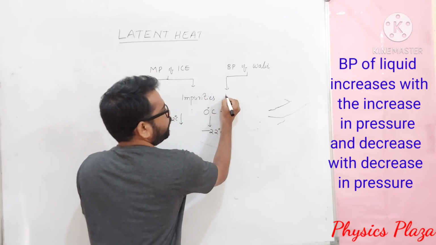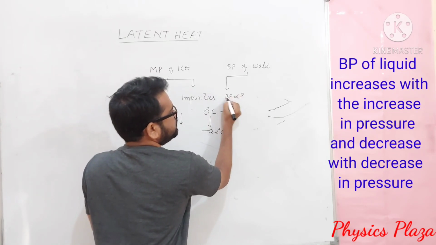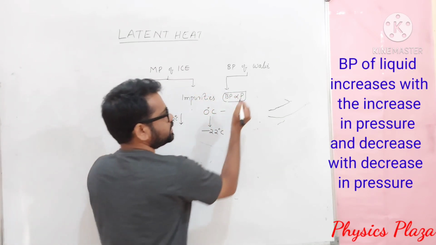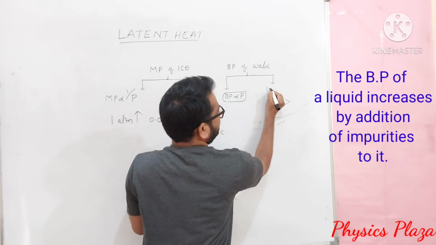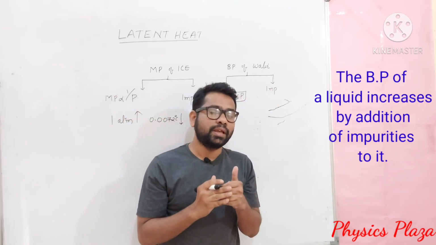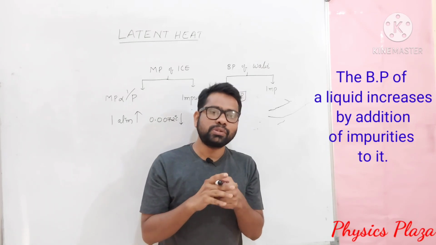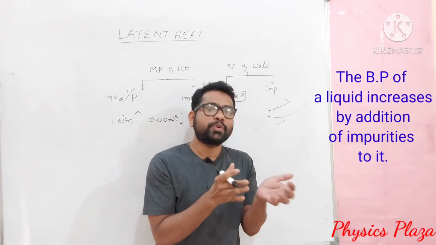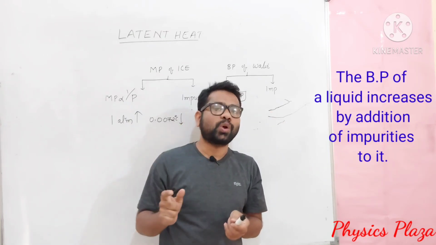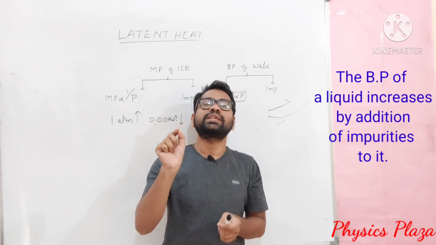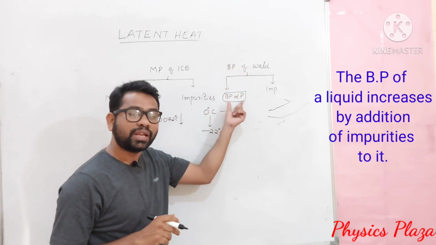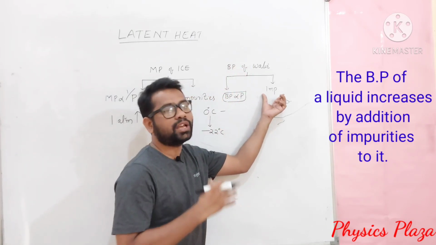So boiling point is directly proportional to pressure, meaning the more the pressure, the more the boiling point, and the less the pressure, the less the boiling point. At the same time, children, with the addition of impurities, the boiling point increases. Suppose you add salt to pure water. Instead of boiling at 100 degrees Celsius, the water with salt boils at 115 degrees Celsius. So we can say that the boiling point of water increases with pressure, and it also increases with impurities.